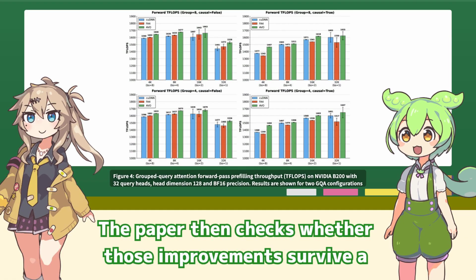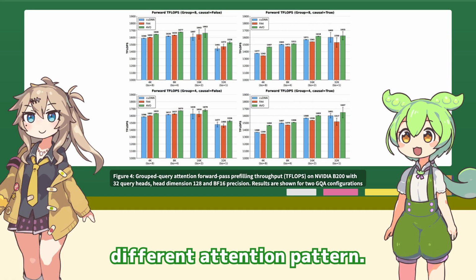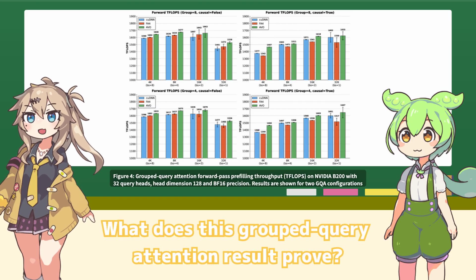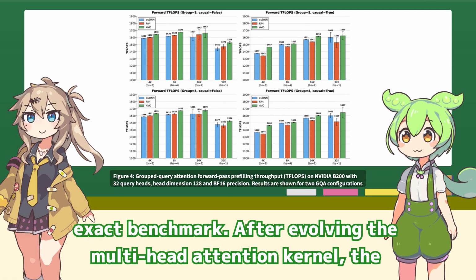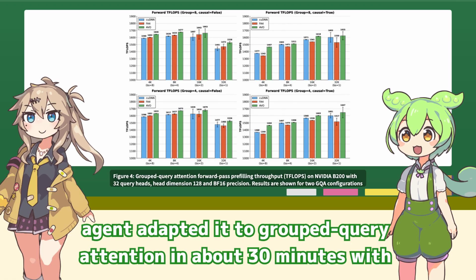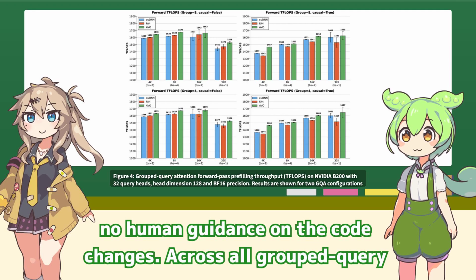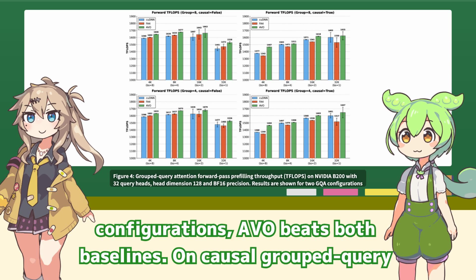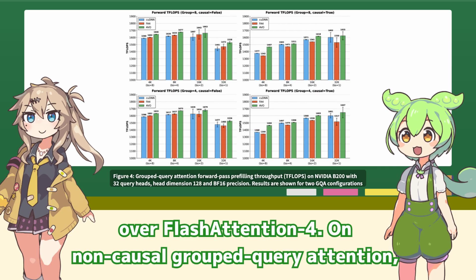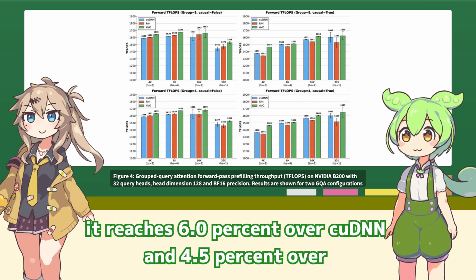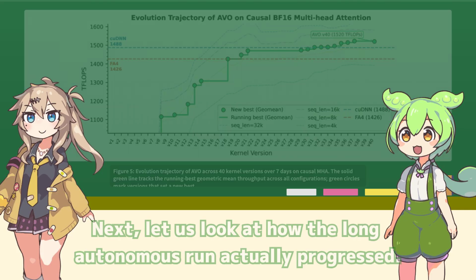The paper then checks whether those improvements survive a different attention pattern. What does this grouped query attention result prove? It shows that the discovered optimizations are not locked to one exact benchmark. After evolving the multi-head attention kernel, the agent adapted it to grouped query attention in about 30 minutes with no human guidance on the code changes. Across all grouped query configurations, on causal grouped query attention, the gain reaches 7.0% over cuDNN and 9.3% over FlashAttention. On non-causal grouped query attention, it reaches 6.0% over cuDNN and 4.5% over FlashAttention.